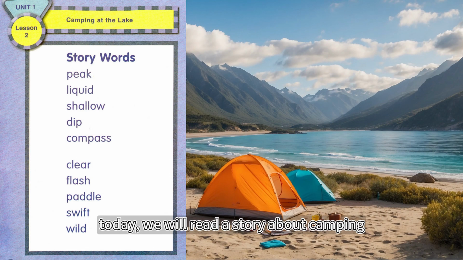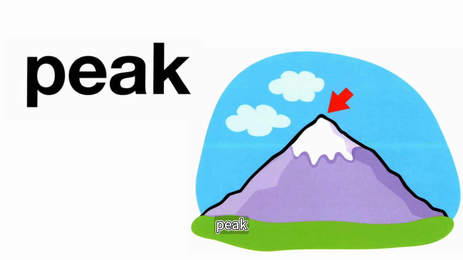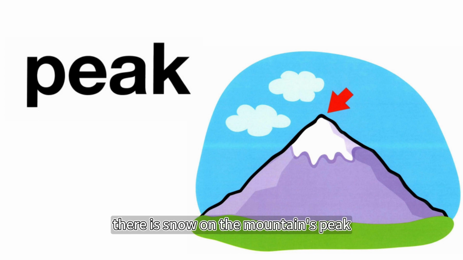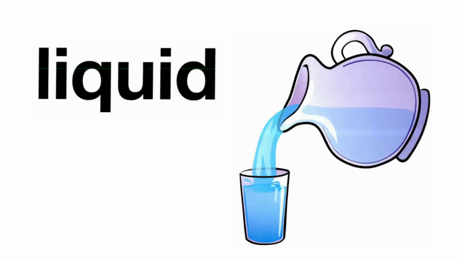Today we will read a story about camping. But before that, let's get familiar with some words first. Peak. What do you see in the picture? A mountain with snow on top. Yes, there is snow on the mountain's peak. The peak is the pointed top of a mountain.